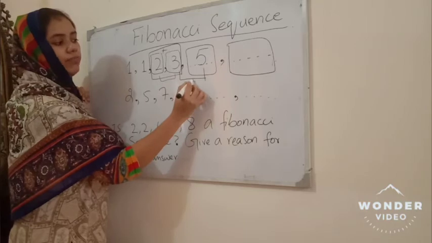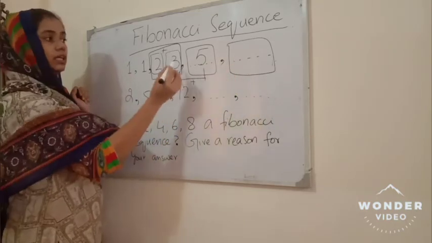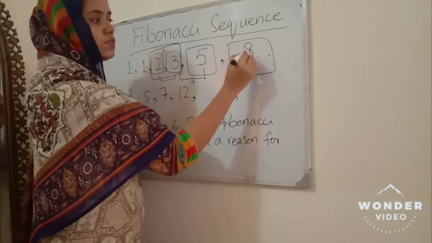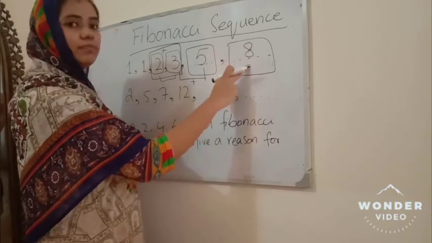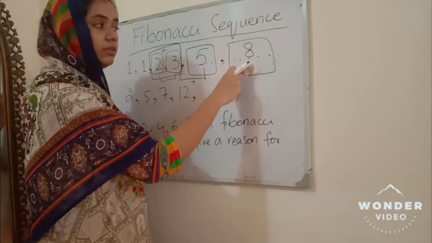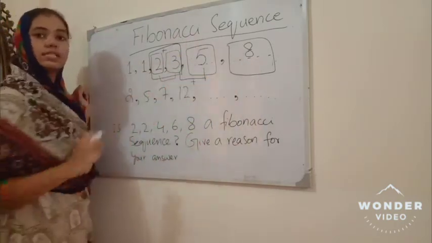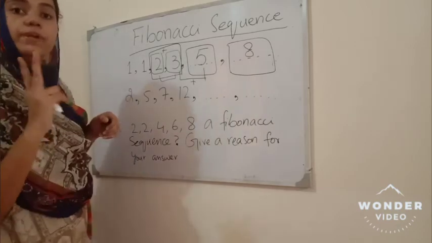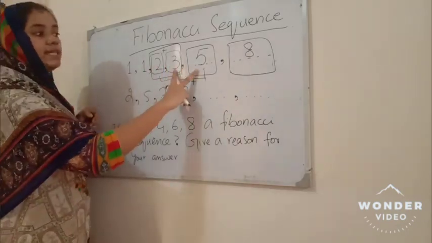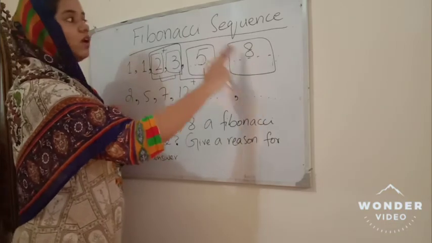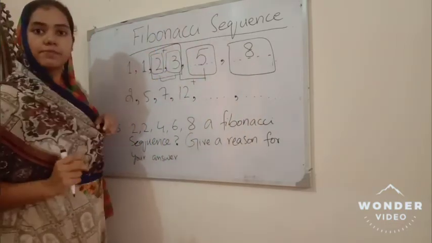If we add them, we get the next term: 3 plus 5 is 8. So we obtain the next term. This sequence is called the Fibonacci sequence. When we add two preceding terms, we get the next term.